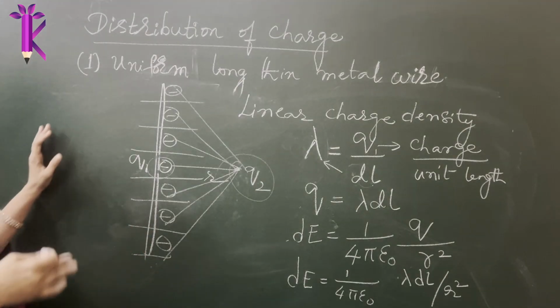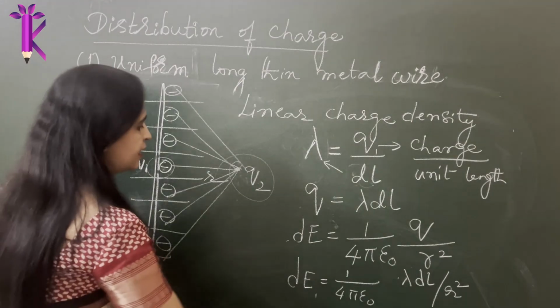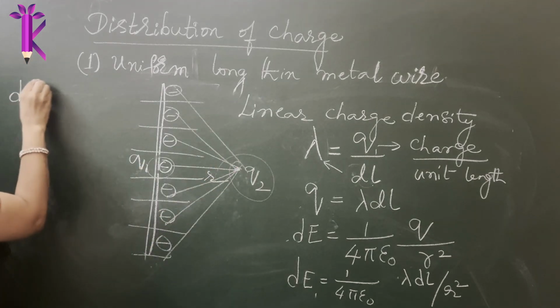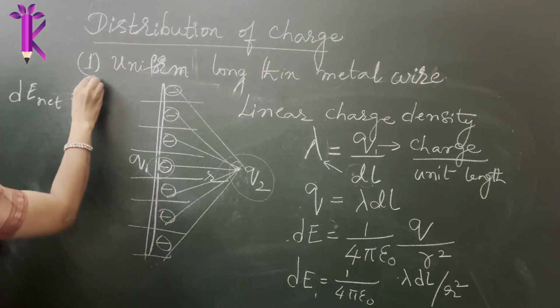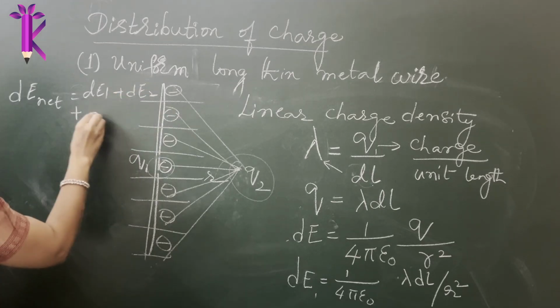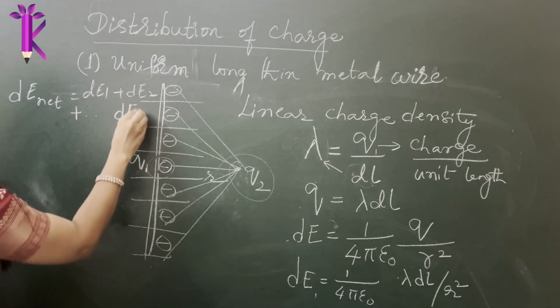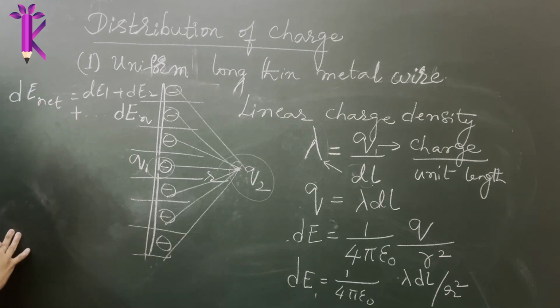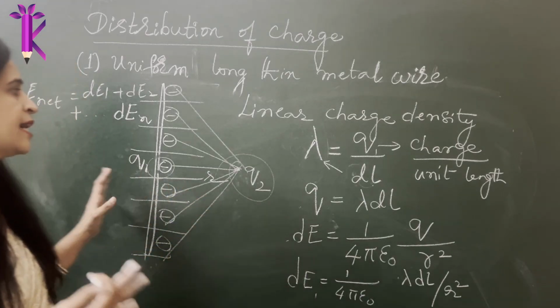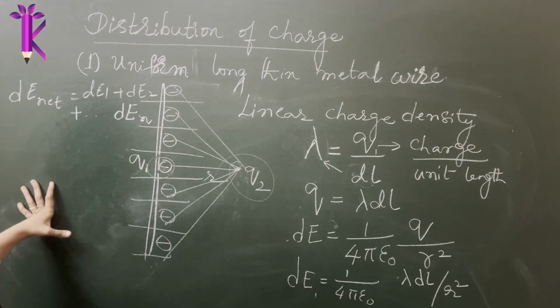We do not want to find out dE1, dE2, dE3, dE4. So your dE net will be dE1 plus dE2 plus etcetera up to dEn. Instead of doing all this, integration mathematics provides a very easy way of adding these, which we call the method of integration.